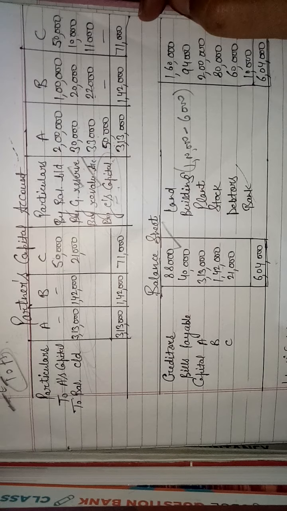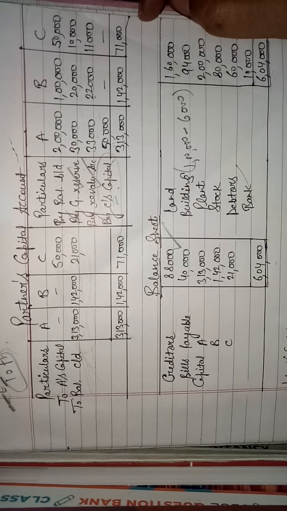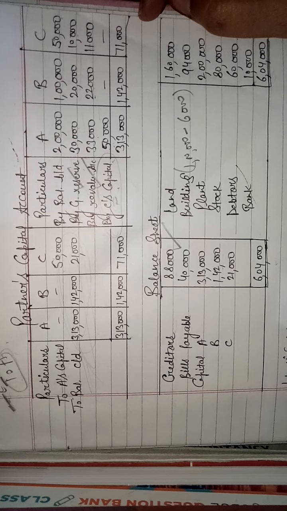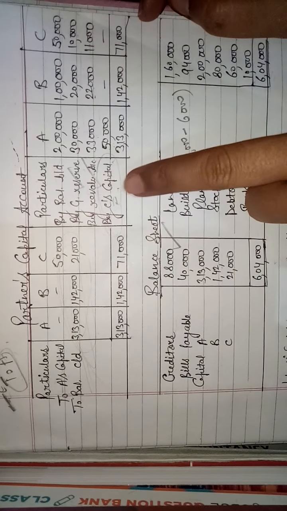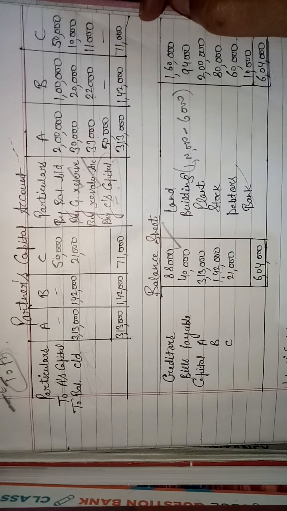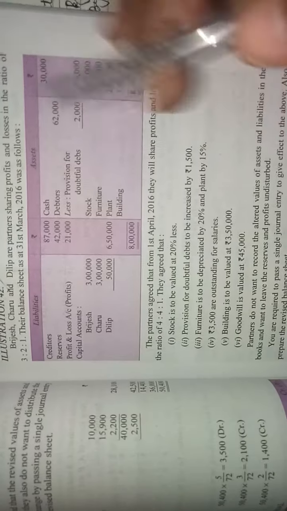Clear? If partners don't want to distribute journal reserve, profit and loss and revaluation, then we will add journal reserve, goodwill and revaluation profit, make the journal entry from gaining to sacrificing partner and record the entry like this, C to A. Clear? See another example from your book.